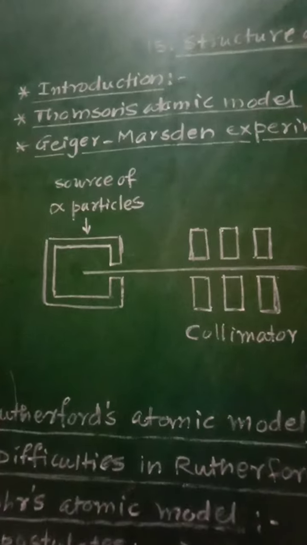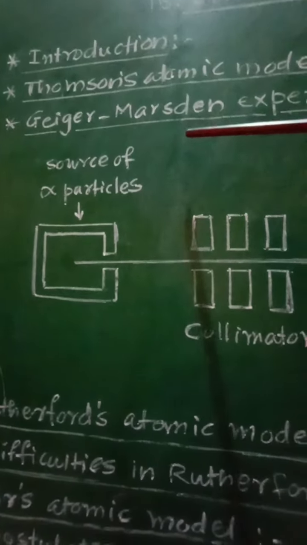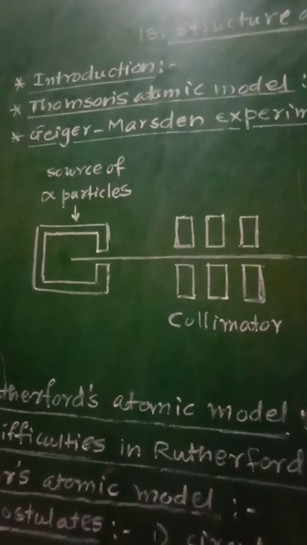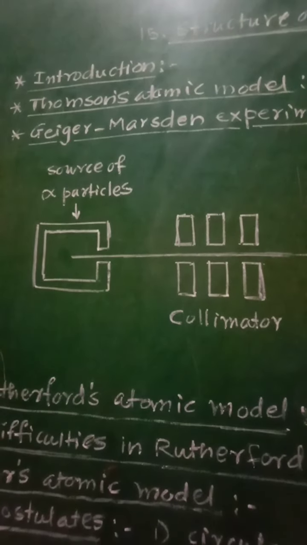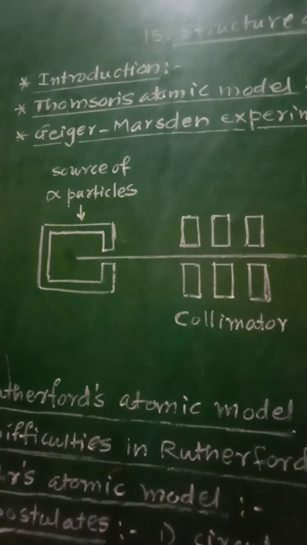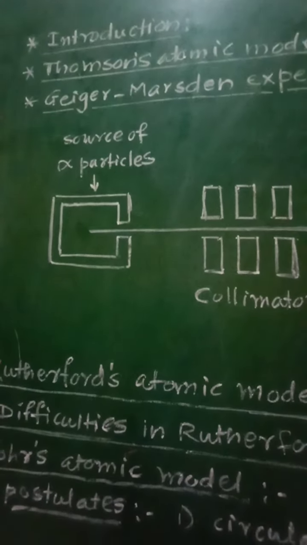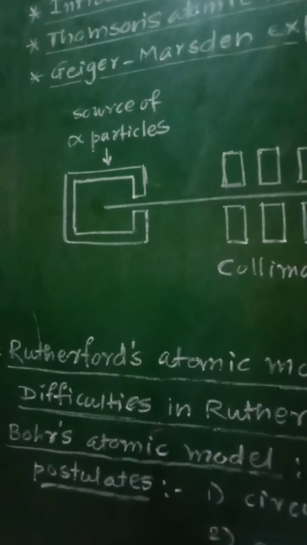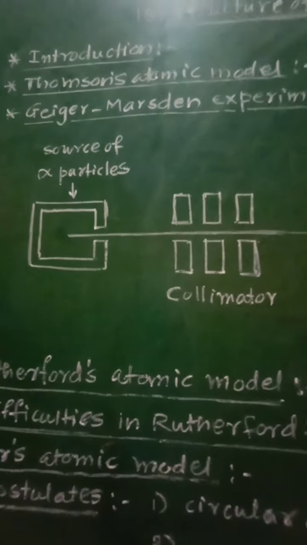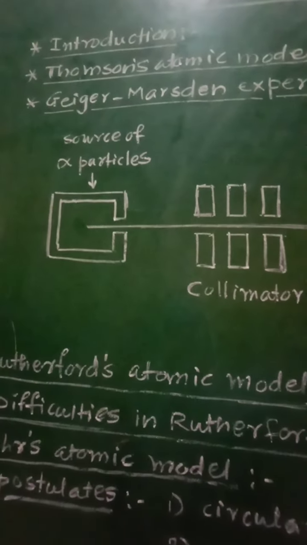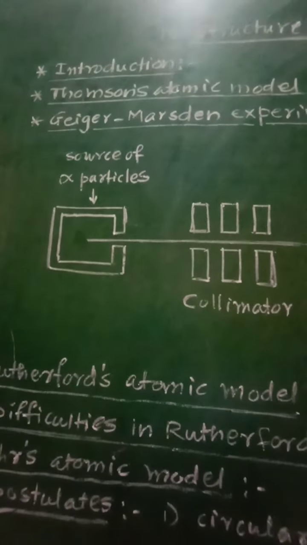Now let us see the next point, that is the Geiger-Marsden experiment. According to this, Rutherford suggested an experiment for scattering of alpha particles by atoms. So Rutherford suggested the experiment to study the scattering of alpha particles by atoms.